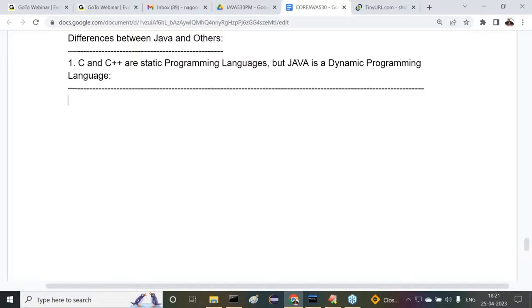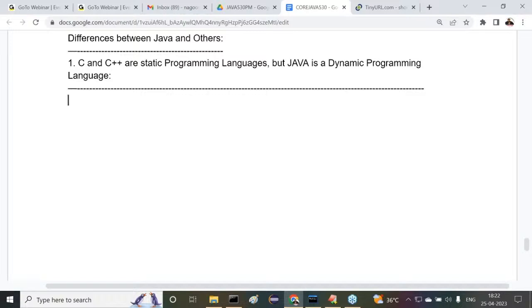Fine. What exactly is the meaning of a static programming language and what is the meaning of a dynamic programming language? Listen carefully. Straightforward information. If any programming language is providing memory allocation for the data at compilation time, then that programming language is a static programming language.